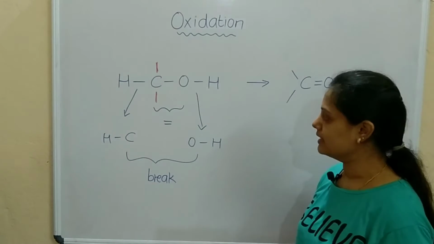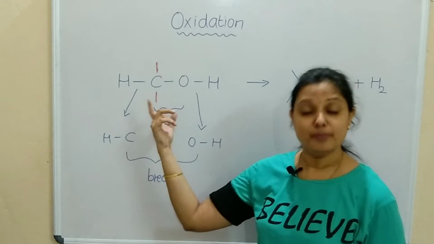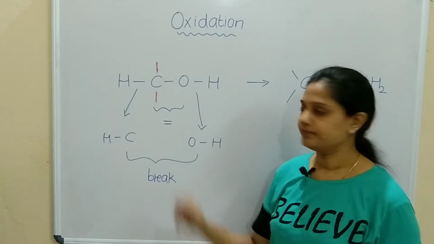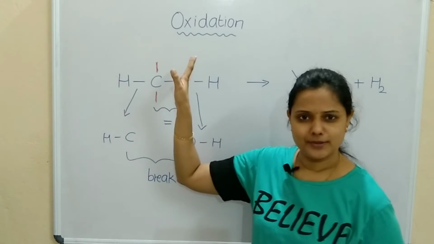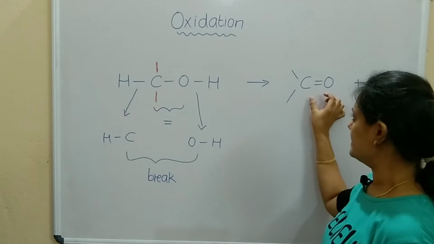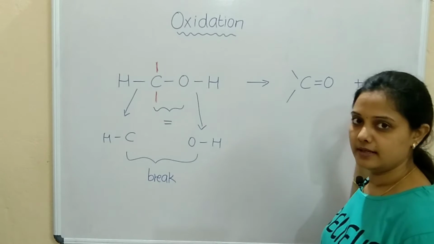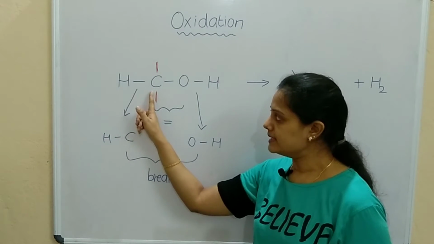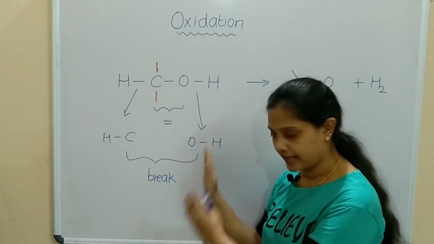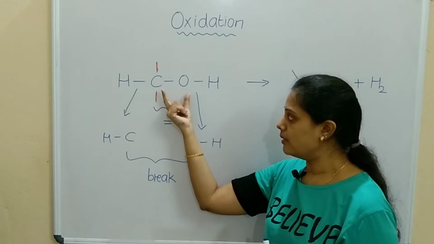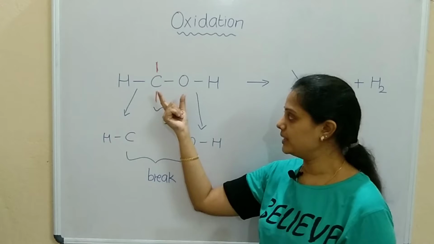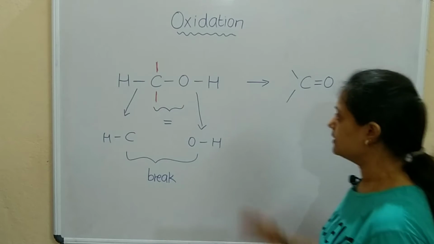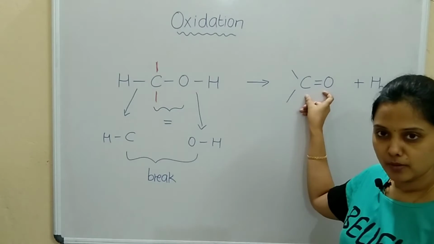So oxidation of alcohols, I have taken the example of methanol here, CH3OH. These are attached to hydrogen. It forms a C double bond O compound and H2. So how is it forming? The bond between C-H and O-H breaks and a double bond is formed between carbon and oxygen. So it forms a C double bond O compound.